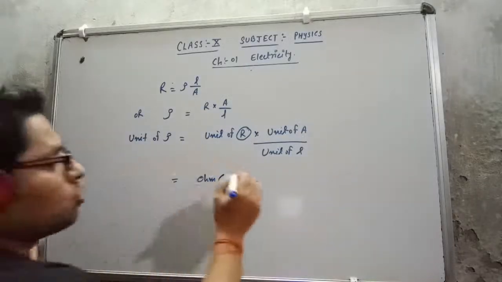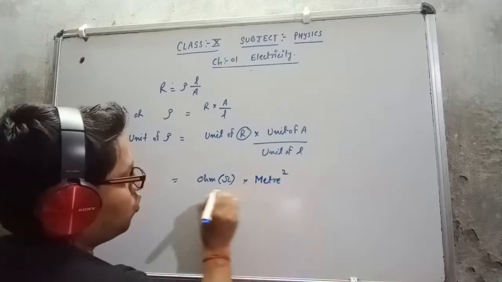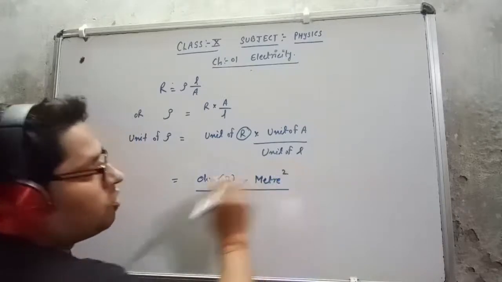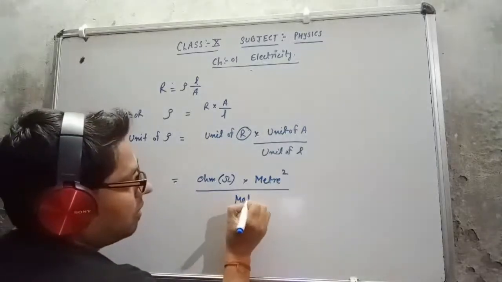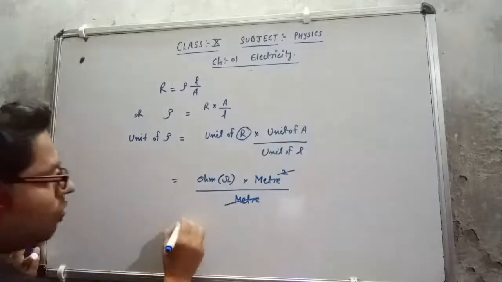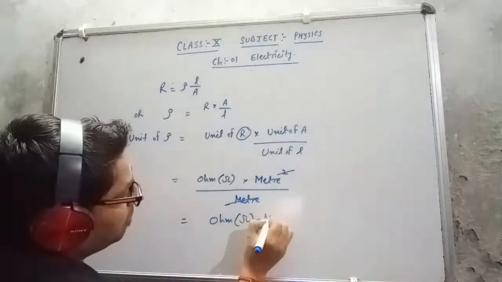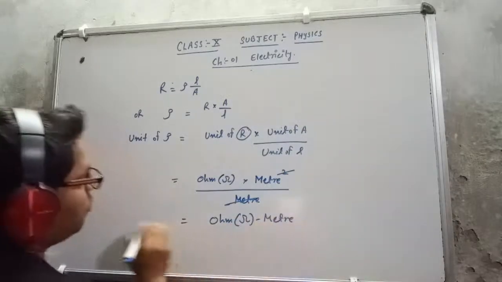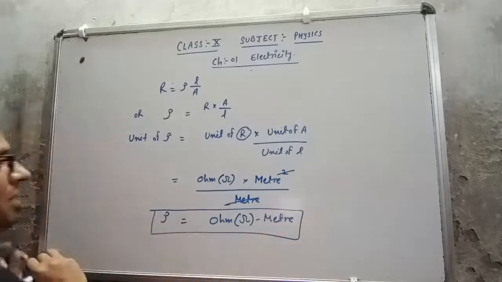This is meter square, upon unit of length. Length is measured in meter, so one meter cancels with the meter. So what is left here? This is ohm meter. So the unit of resistivity is ohm meter.